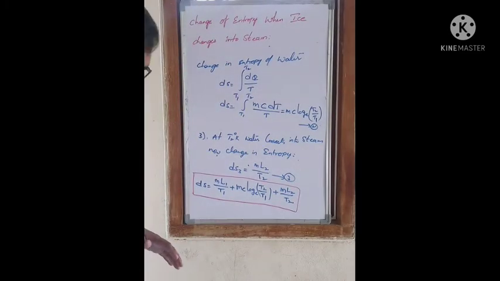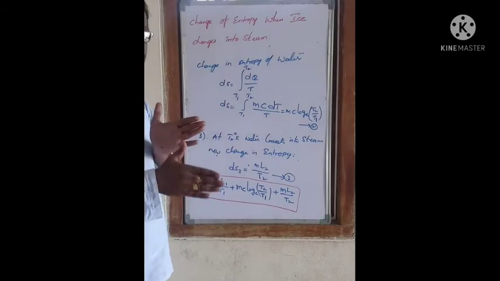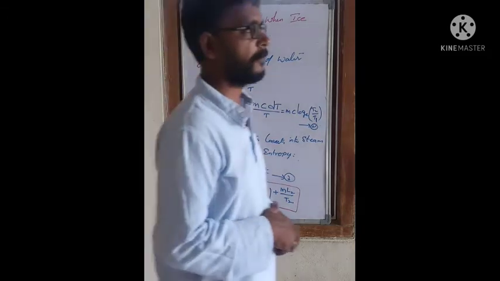So this is the change in entropy when ice changes into steam. You have to remember this equation.